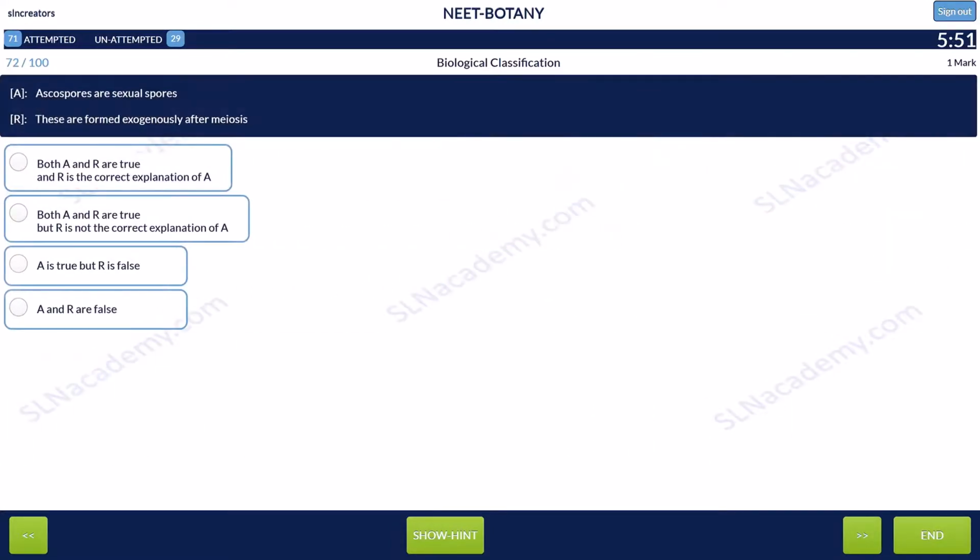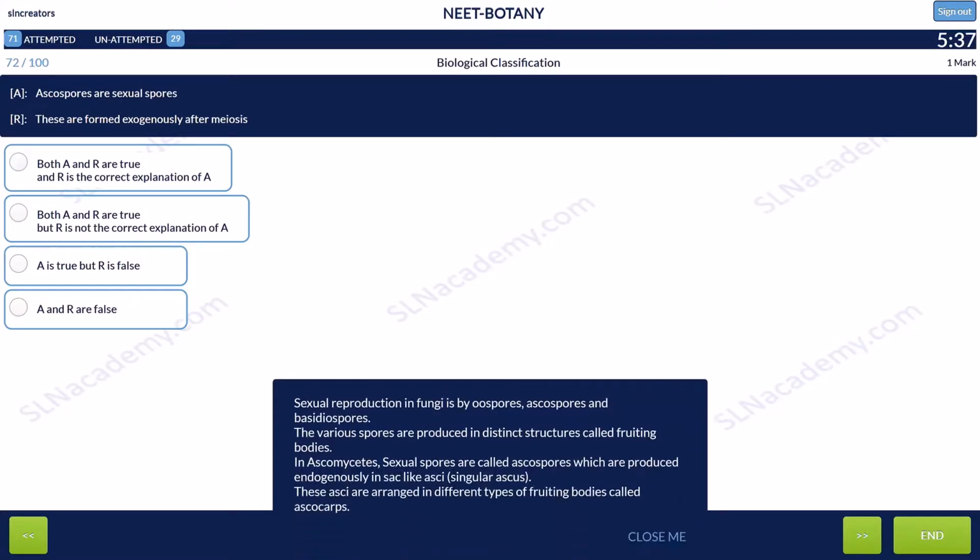Question 72. Assertion. Ascospores are sexual spores. Reason. These are formed exogenously after meiosis. Sexual reproduction in fungi is by oospores, ascospores, basidiospores. The various spores are produced in distinct structures called as fruiting bodies.